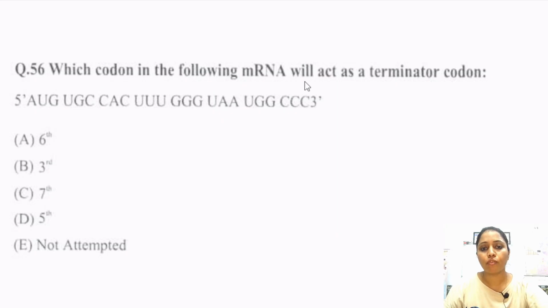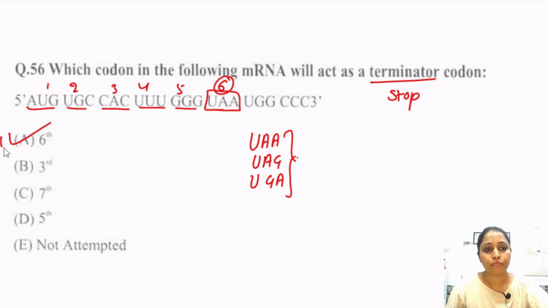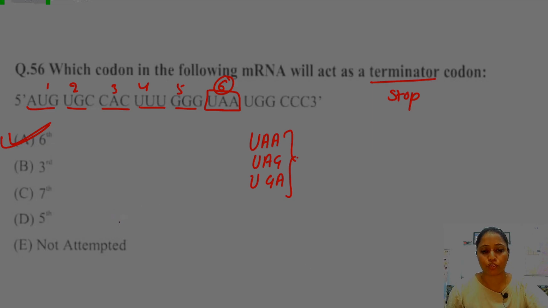Which codon in the following messenger RNA will act as a terminator codon? So terminator or stop codon, we all know that UAA, UAG and UGA. These three are known as stop codons. So AUG is the starting codon, UGC, UAC, UUU here. This one is the stop codon. So first, second, third, fourth, fifth and sixth, the fourth one is the stop codon. So option number A is the correct answer for this question.